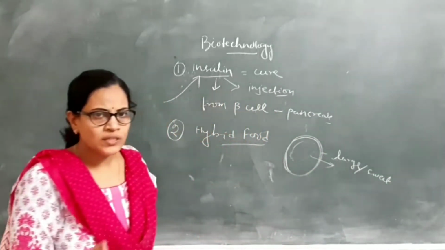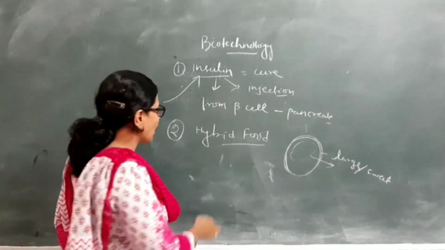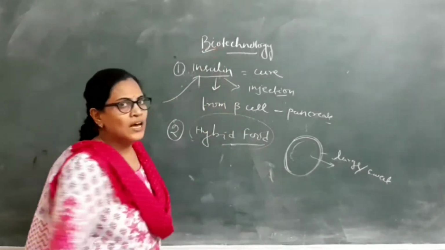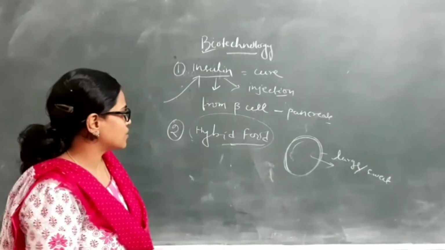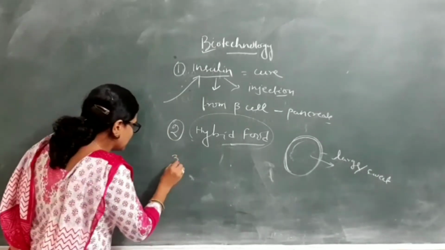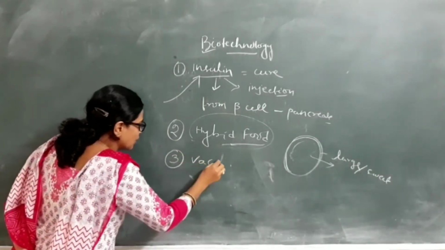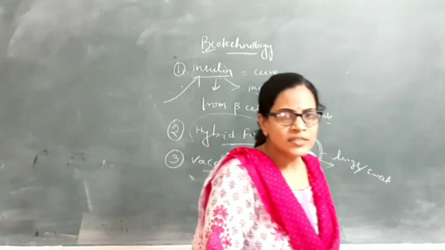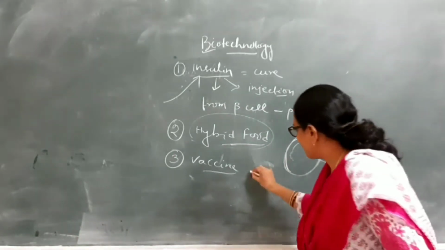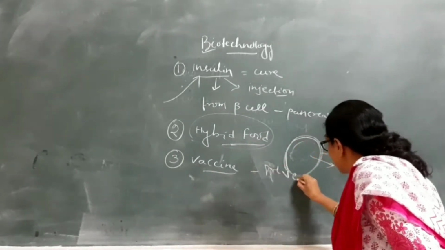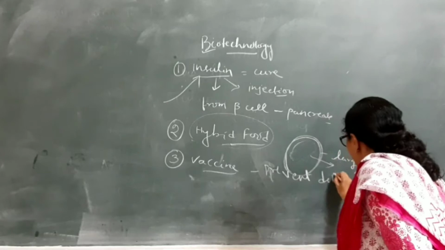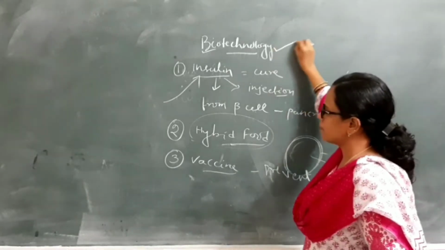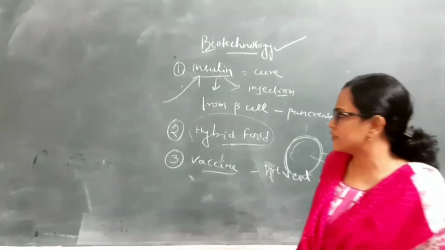Hybrid food is food which is mainly produced through this biotechnological process. Then number 3, vaccine production. A vaccine is used to prevent different kinds of disease with the help of this biotechnological method.